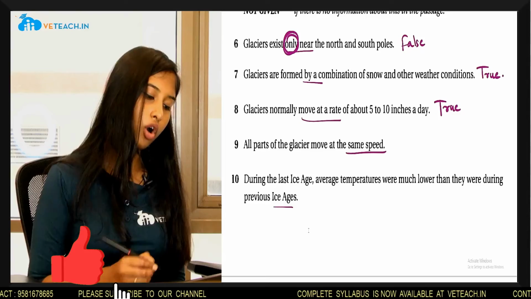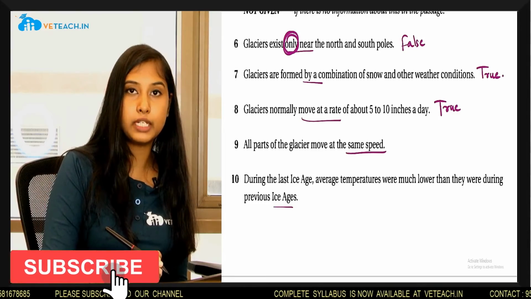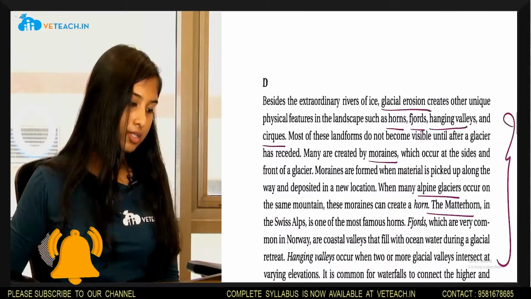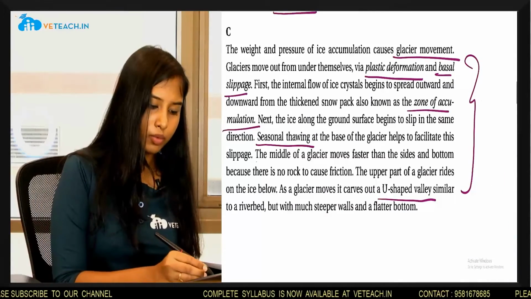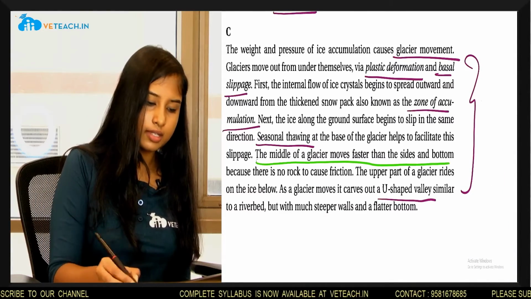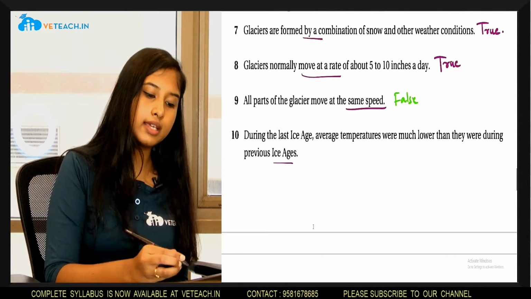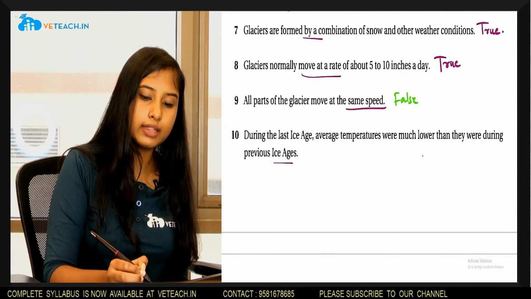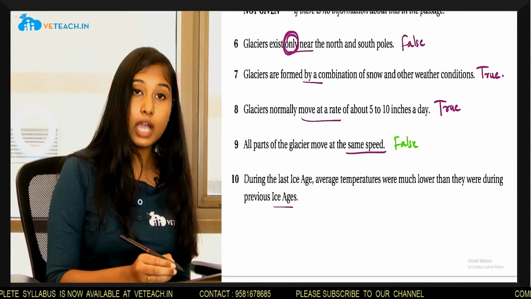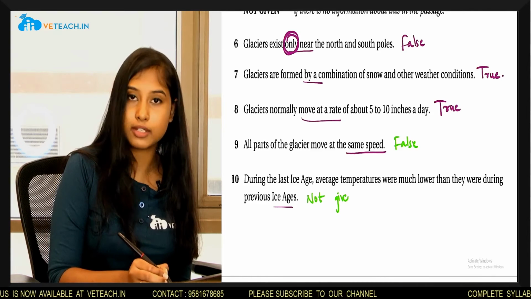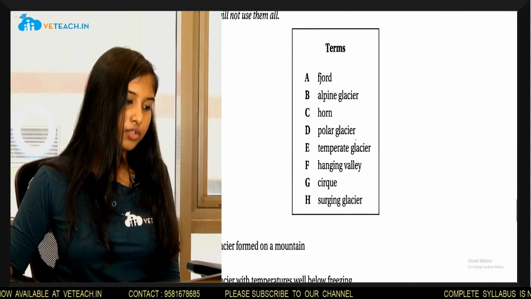Question number 9, all parts of the glacier move at the same speed. The answer is false. You can find the answer in section C. The middle of a glacier moves faster than the sides and bottom because there is no rock to cause friction. Question number 10. During the last ice age, average temperatures were much lower than they were during previous ice ages. And the answer is not given because they've not compared different ice ages in the passage. Moving on to the next set of questions.